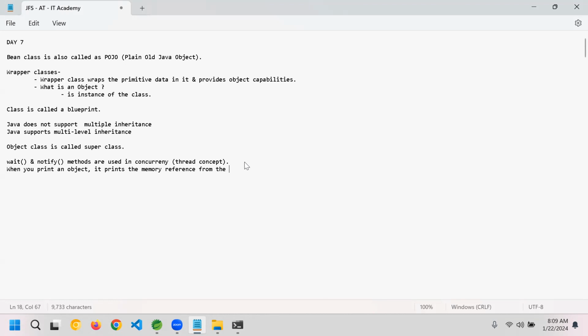Heap memory and stack memory. Perfect. So this is stored in which memory? In the heap memory. Correct. Guys, heap memory is the location where you store the objects. When the JVM takes an object creation, it happens in the heap memory. Your method execution steps happen in the stack memory.